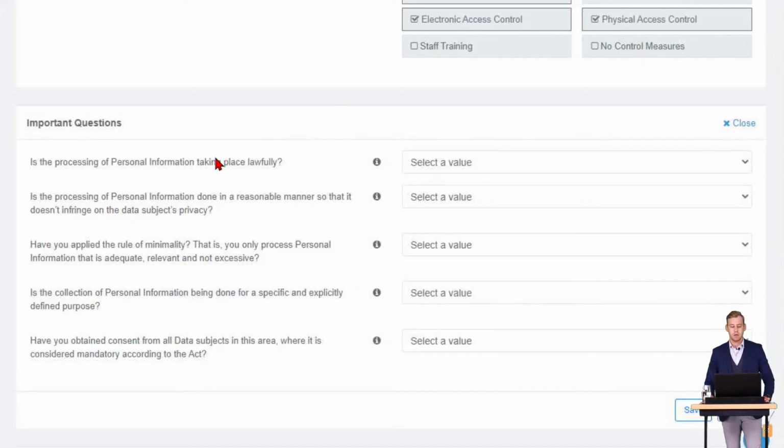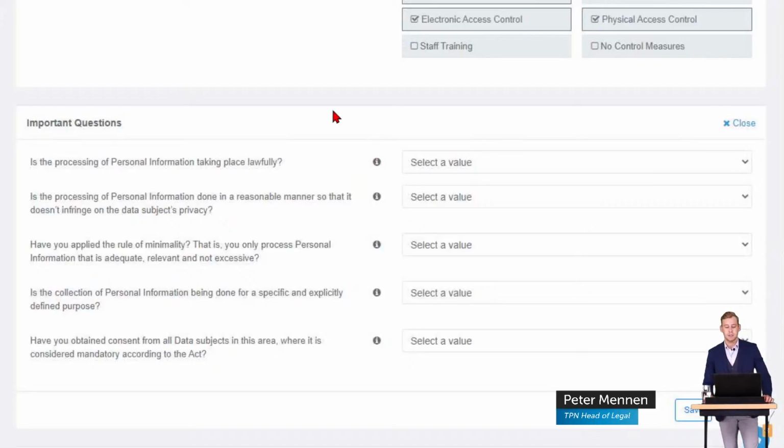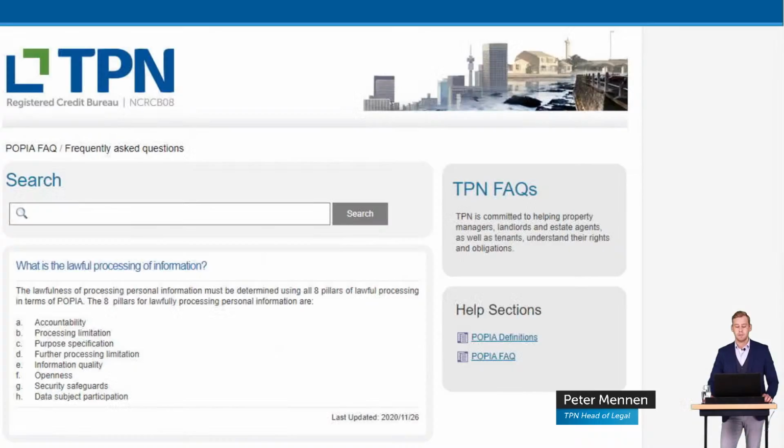So is the processing of personal information taking place lawfully? Quite an interesting question. There's a lot of information that you sort of need to take in when answering this question yourself. But once again, we've got that information tab over there. It's going to talk about the 8 pillars of lawful processing in terms of POPI. And just to run through those once again, let's click on that wiki.